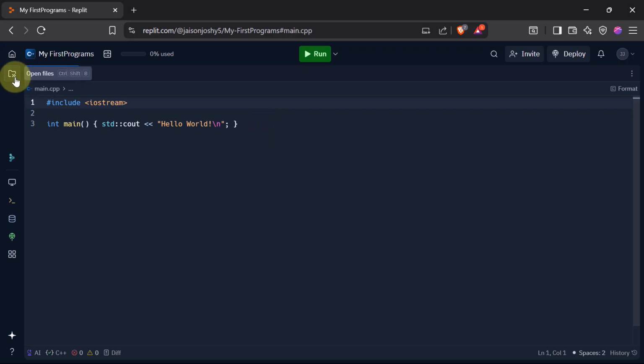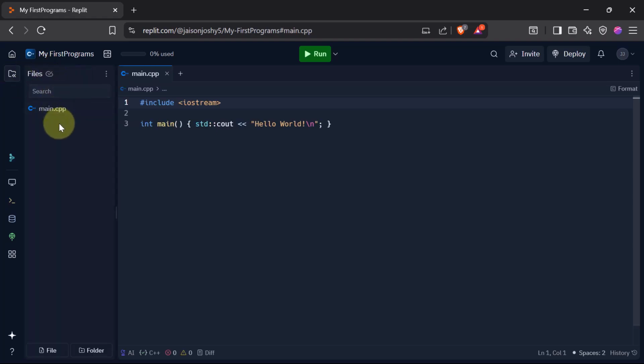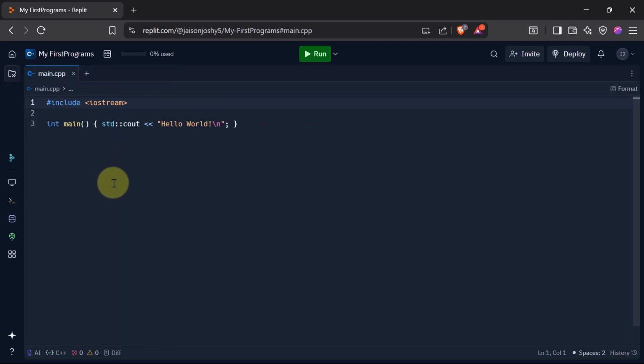Now on the left hand side, you see there is a button called Open Files. If you click here, you can see the list of files that are created. By default, a file called main.cpp is created for you. This will be the place where all your files will live. And this is the place in the middle where you will be writing your code. When we run the code, we will be able to see a console on the right hand side, which I will be showing you in a while. So let's close this files tab for now, and let's see what this code means.